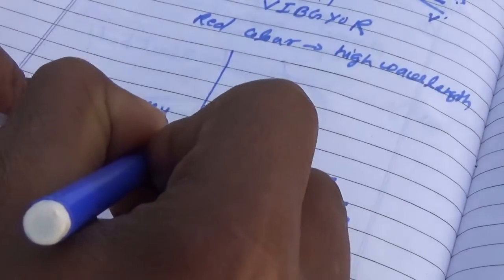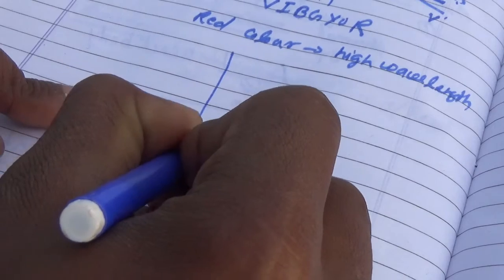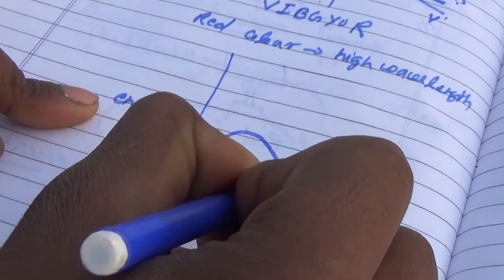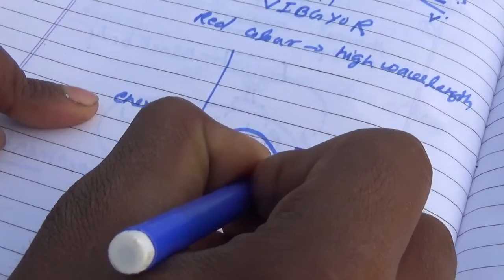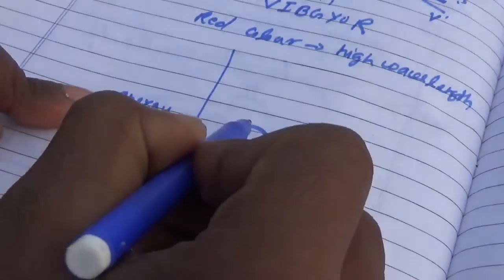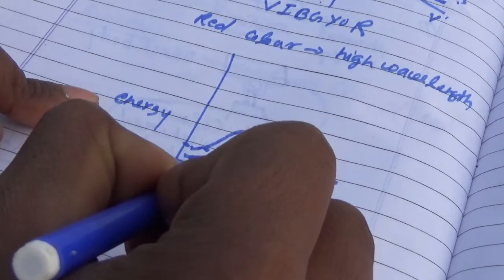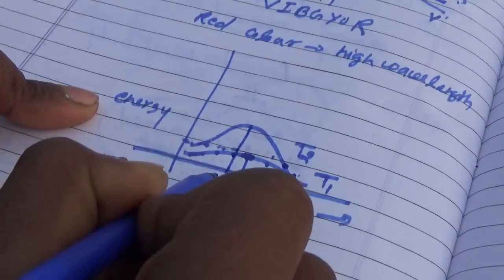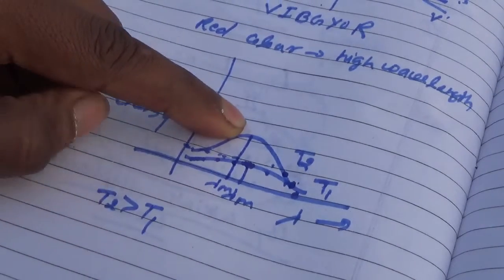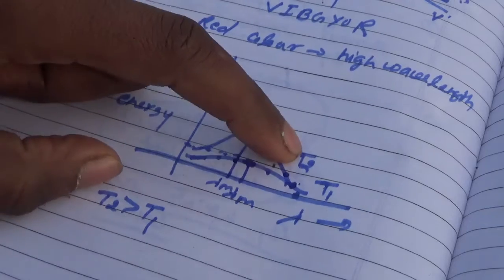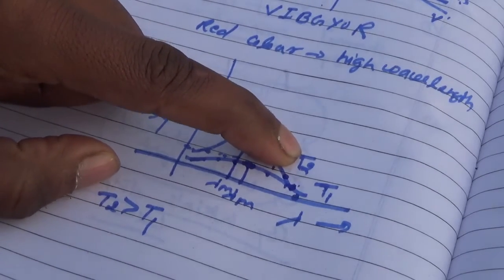Then we have found this graph. Now in this case at temperature T2 we have seen lambda m shifted left in this curve, as we have increased the temperature of this black body.